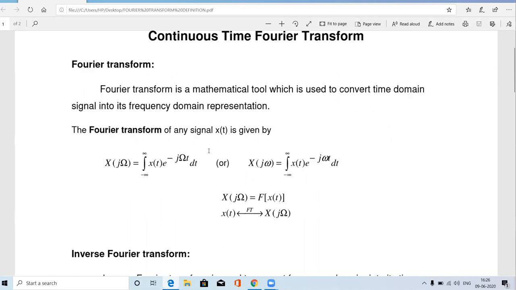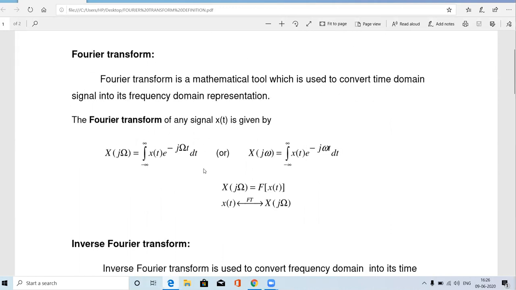Okay. So here you see, this is the formula in order to convert the time domain signal into the Fourier transform of the particular signal. So the Fourier transform of any signal small x of t is given by, so what is the formula in order to find the Fourier transform of any signal x of t?